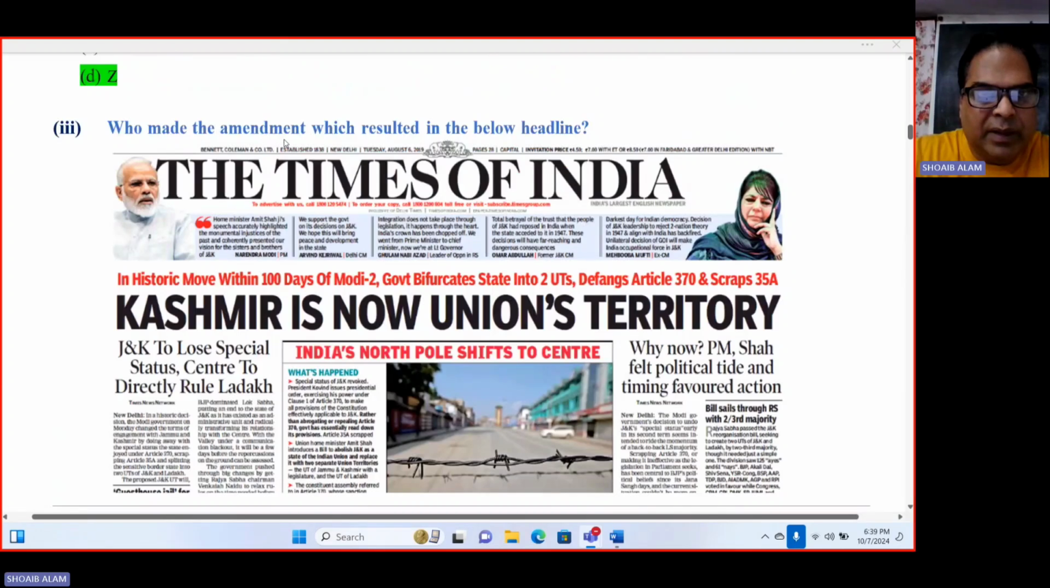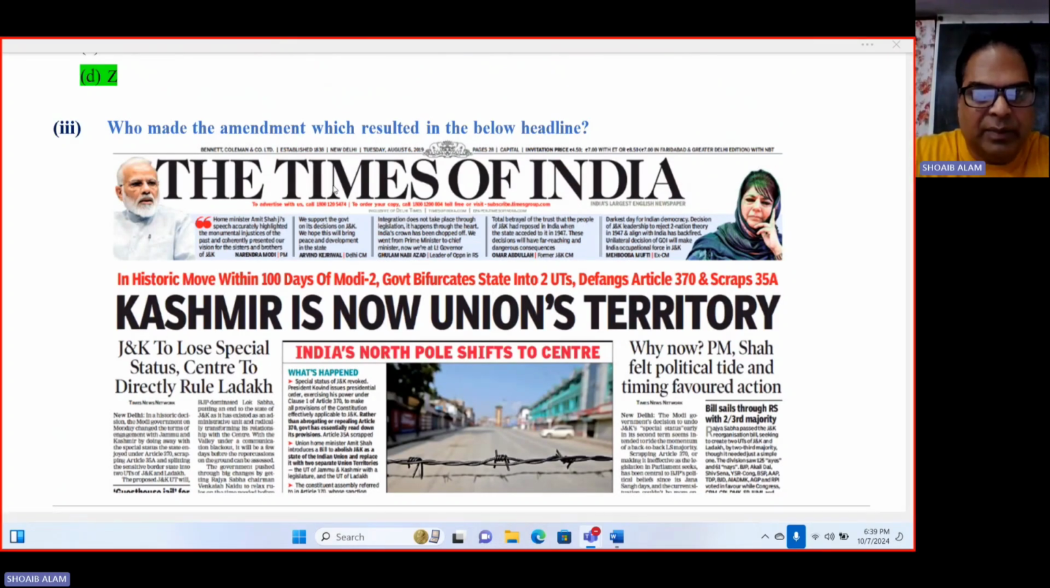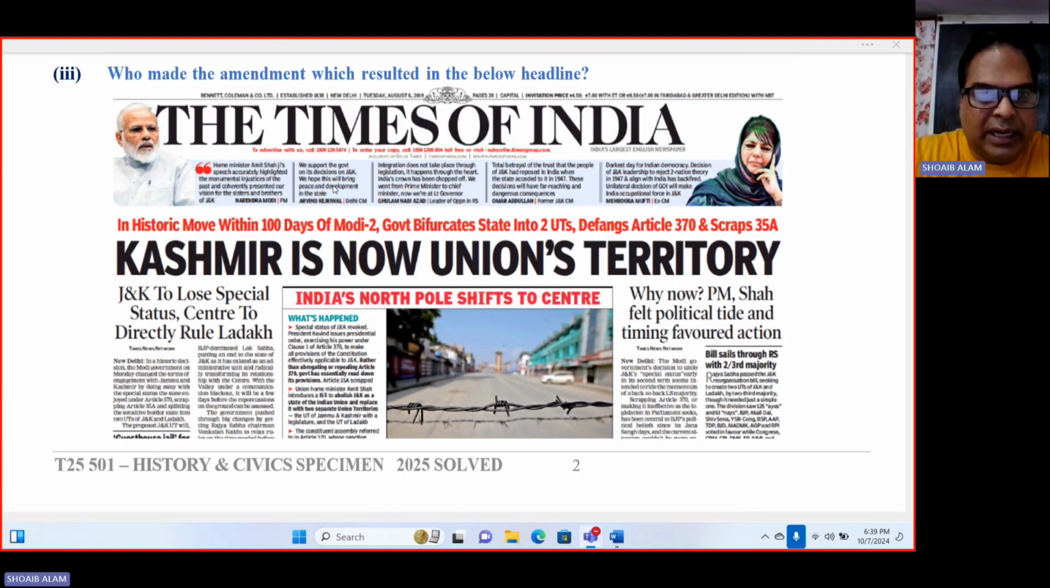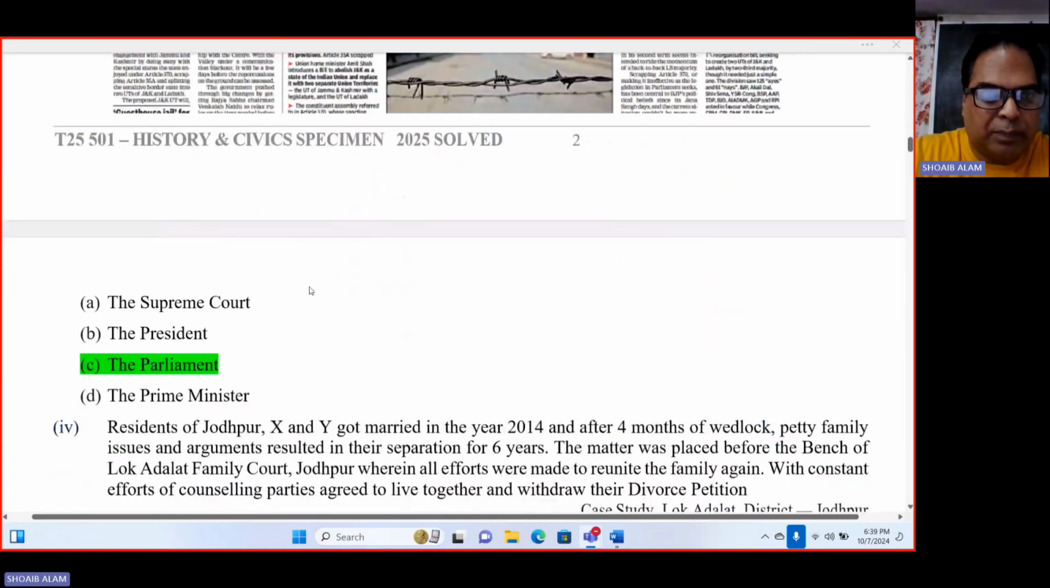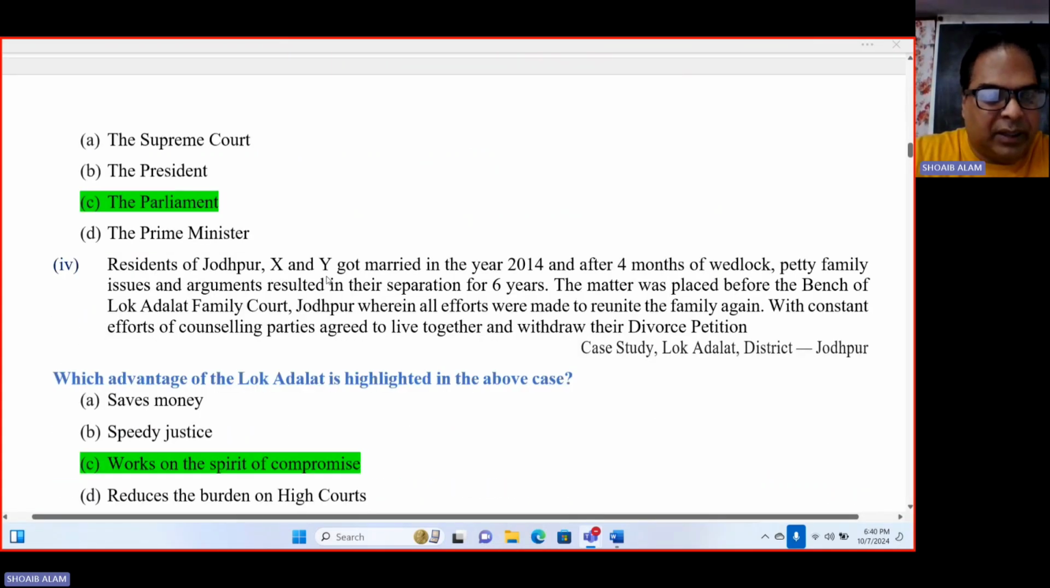Who made the amendment which resulted in the below headline? So the question is, who made the amendment which resulted in the below headline? The options are the Supreme Court, the President, the Parliament, the Prime Minister. So the answer is the Parliament. Parliament can go with the amendment.